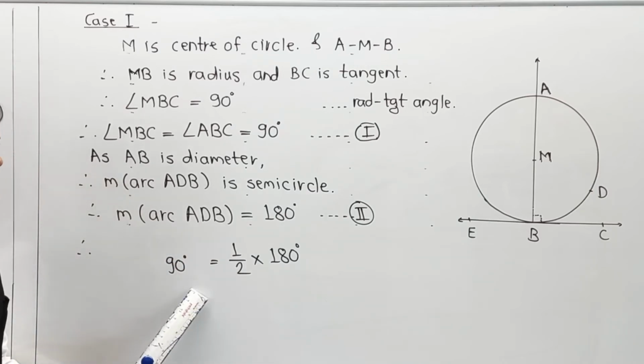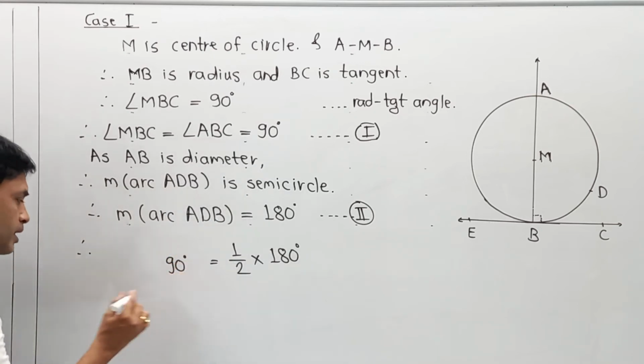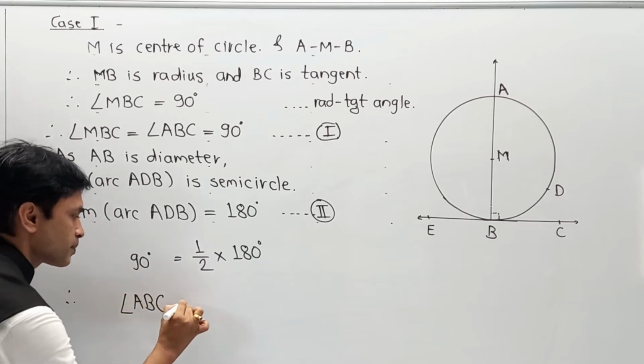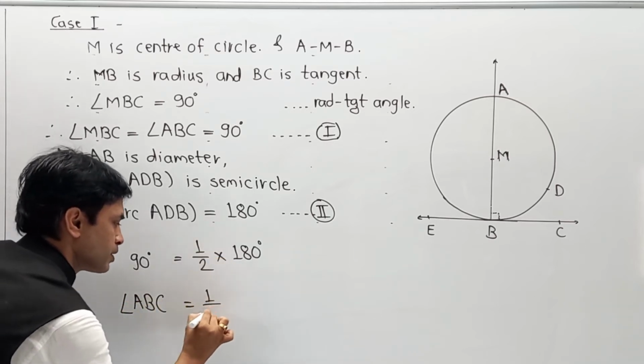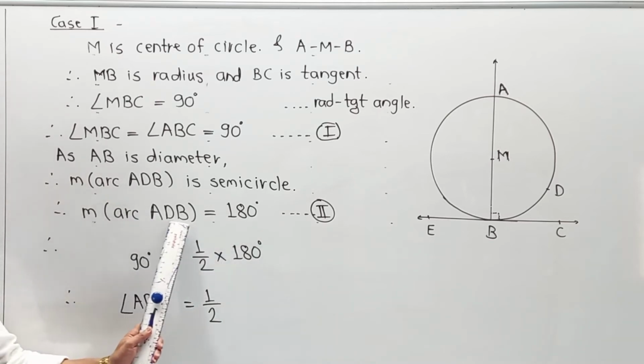But what is meant by 90 degrees? 90 degrees means angle ABC, and half of 180. What is meant by 180 degrees? Major arc ADB.